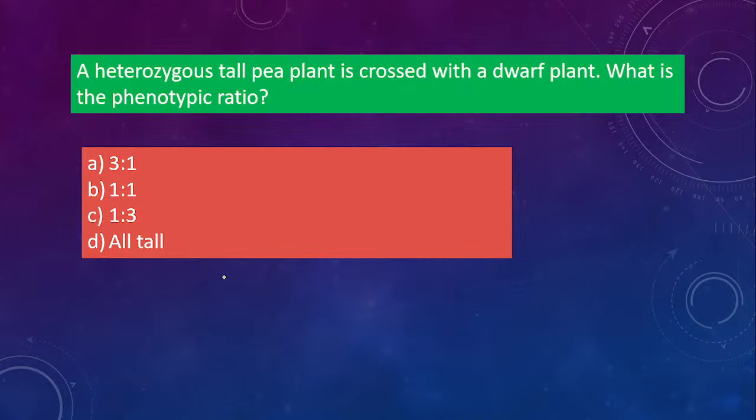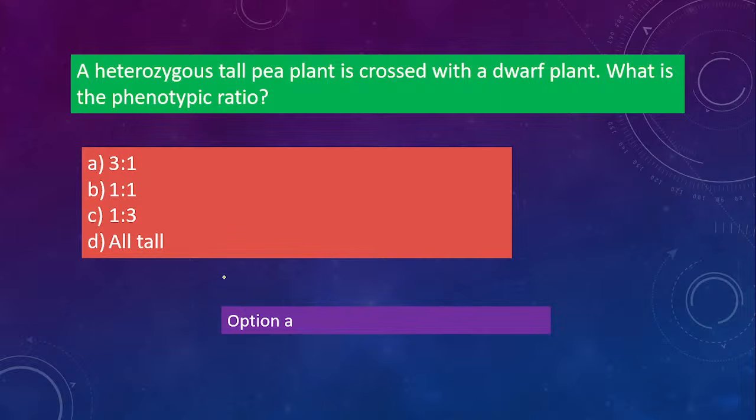So what will be the option? The phenotypic option is 3 is to 1. That is option A. Always remember, heterozygous gives a 3 is to 1 ratio. That is a monohybrid cross, the first one, that is 3 is to 1. Since phenotypic is asked, 3 will be tall and 1 will be dwarf.